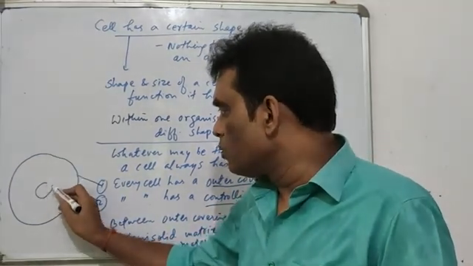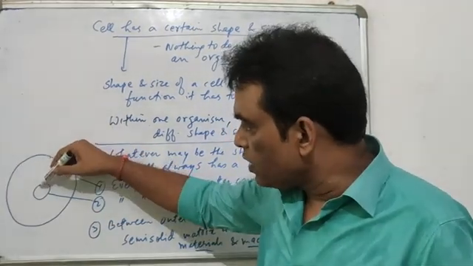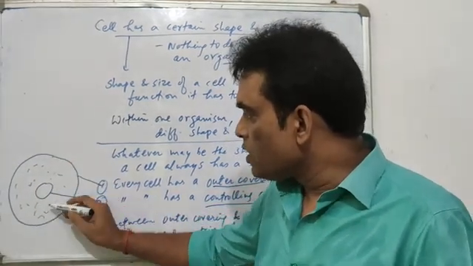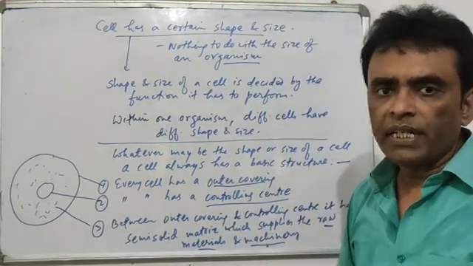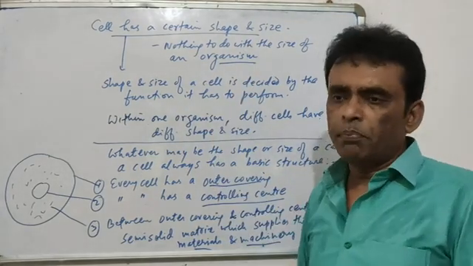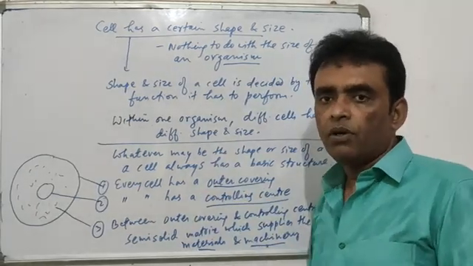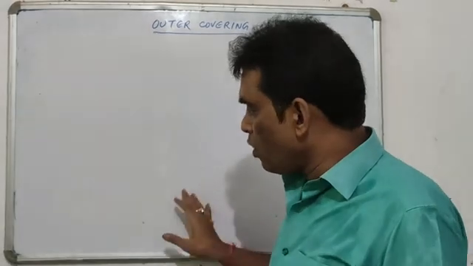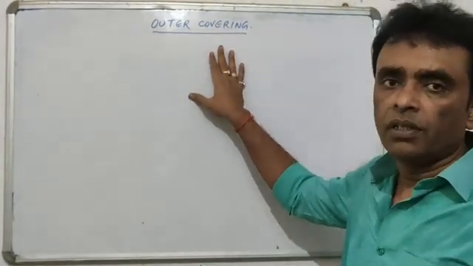Then there is a controlling center at the center, this one. Now between the outer covering and the controlling center, this is the matrix. This matrix is where the raw materials and the machinery are present. So when we study the structure of a cell, in general, all the cells, be it of any shape or size, we will talk about these main three parts of the cell. So we have talked about the three main parts of a cell. We will begin with the first one, that is the outer covering.